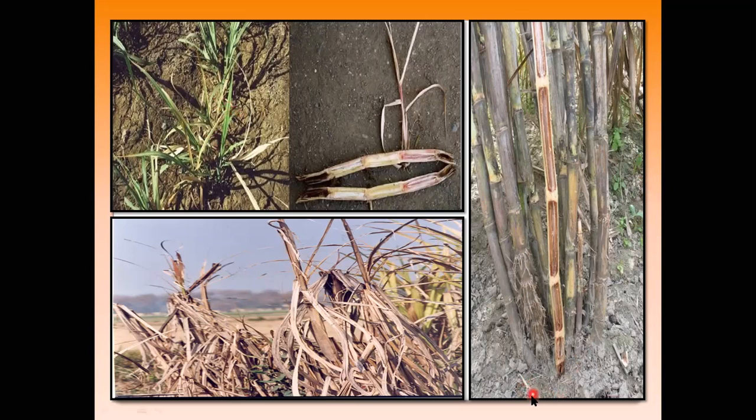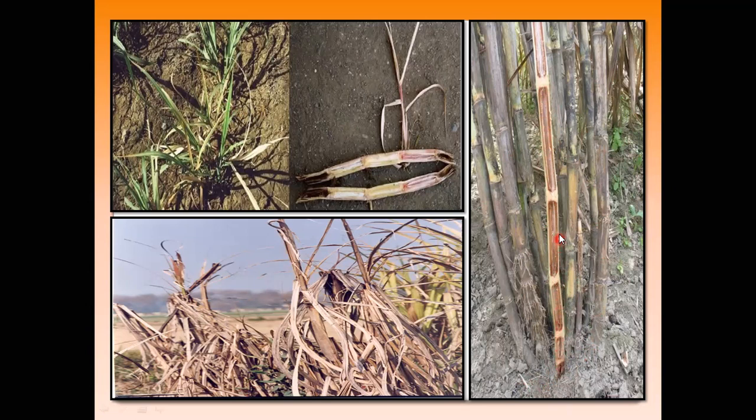Then in mature plants, the pathogen develops the symptoms inside the cane portions. The cane has pithy tissue, and this pithy tissue turns red in color, so reddening of the pithy tissue is generally seen inside infected canes.